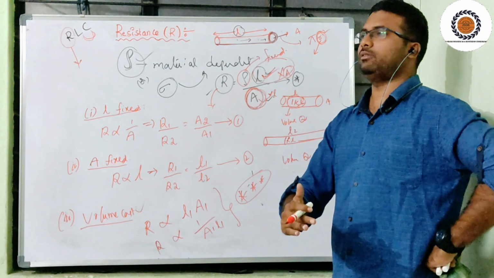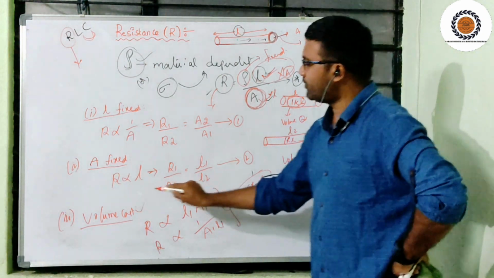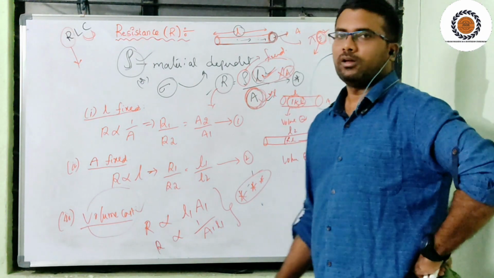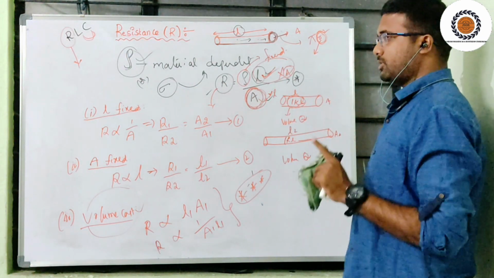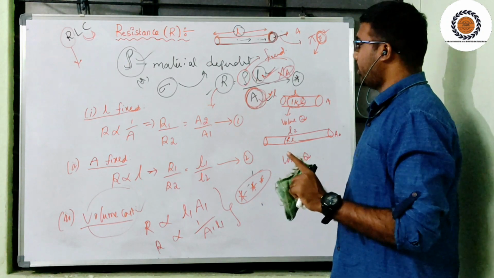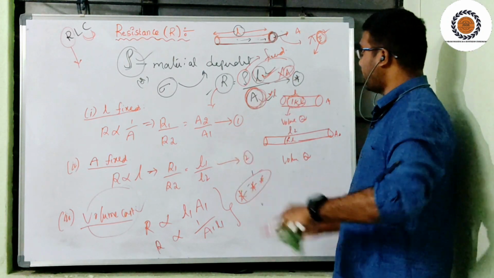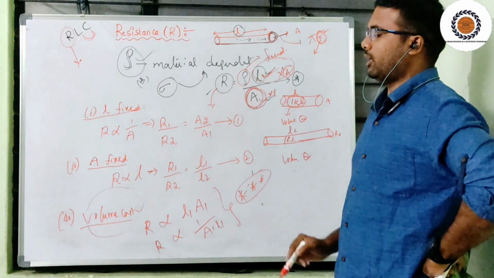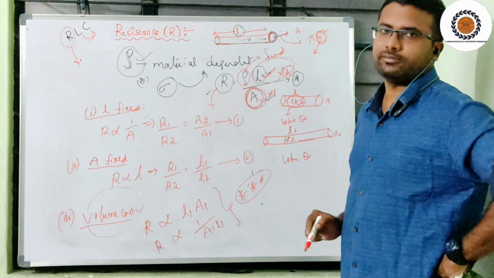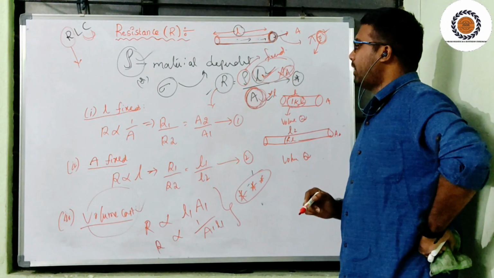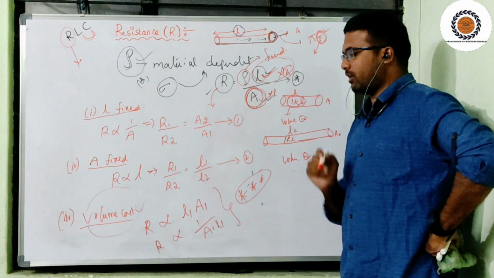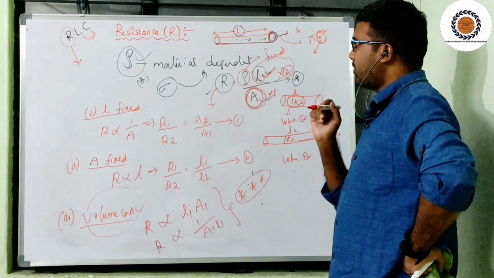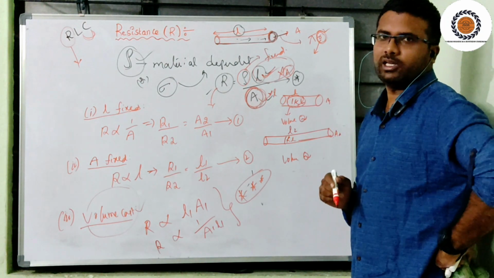And the third condition, where the volume of the conductor is constant, in two ways: if I multiply the area of cross section in the numerator, or if I multiply the length of the conductor in the denominator. Here an important fourth condition I am going to derive, which is a little bit twisty.